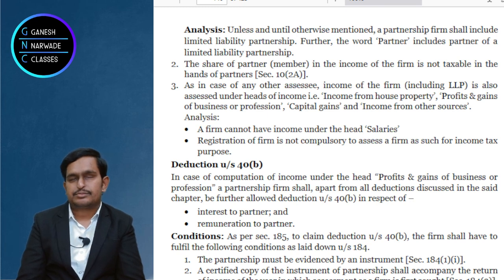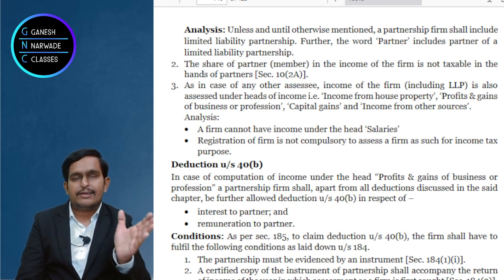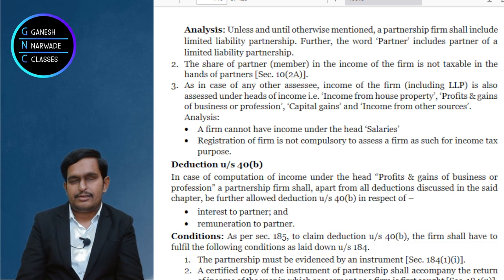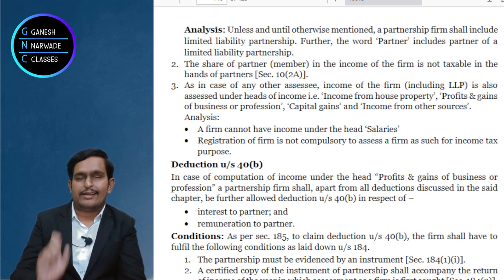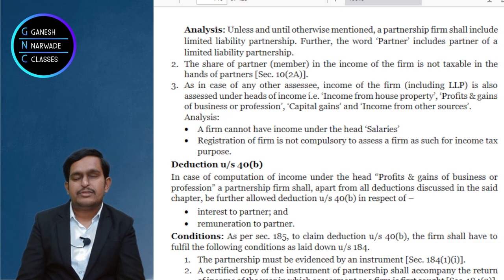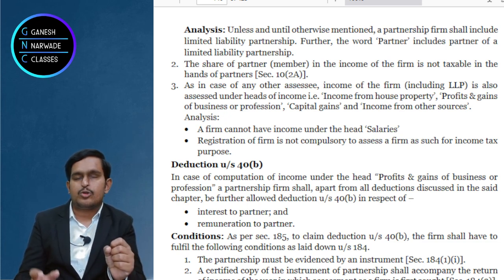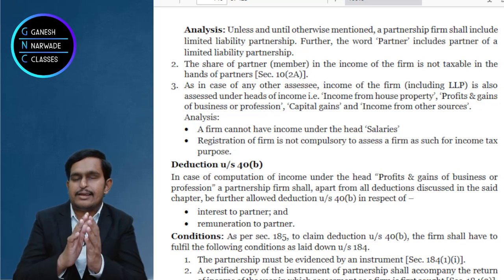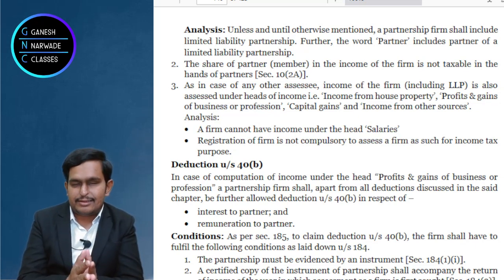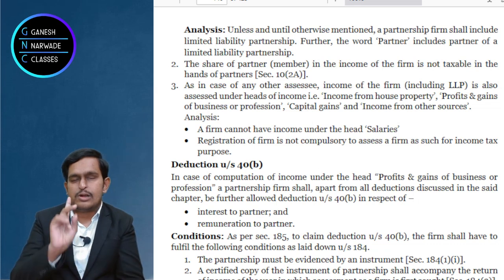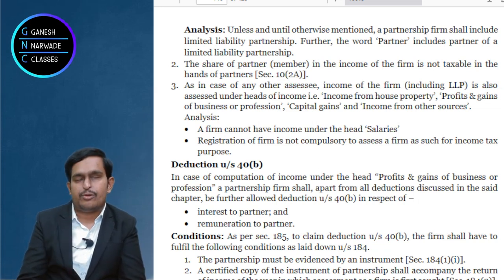Second one, when the partnership firm is registered, the first time it files the income tax return, along with the income tax return, they should also submit the partnership registration certificate. Okay, 2 conditions I said under section 184.